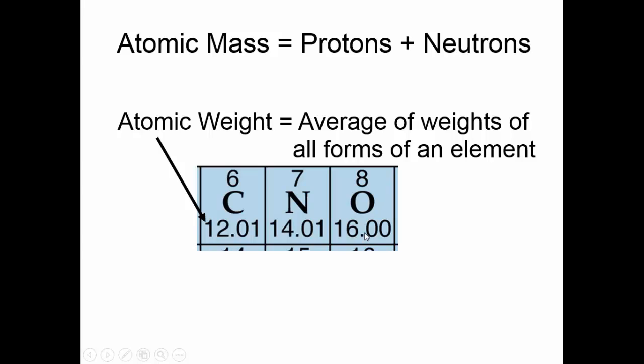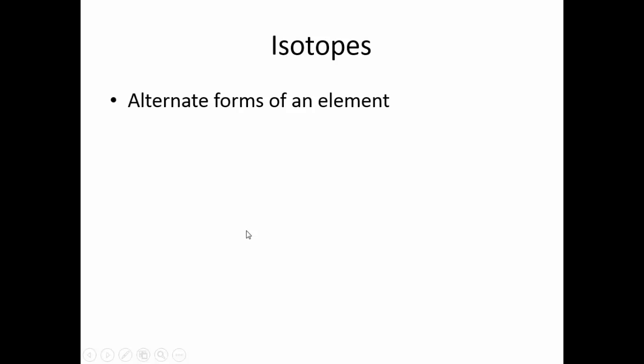Now there are different forms of the same element. Carbon typically has 6 protons, 6 neutrons, and 6 electrons. However, there are some atoms of carbon that have more than 6 neutrons. These alternate forms of an element are known as isotopes.